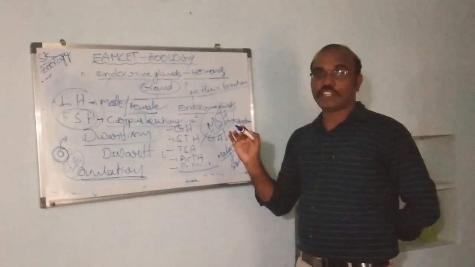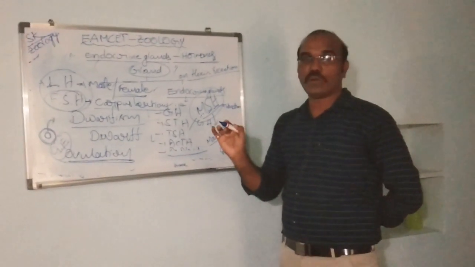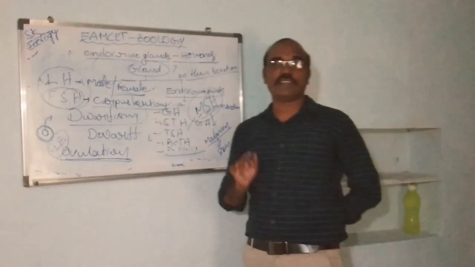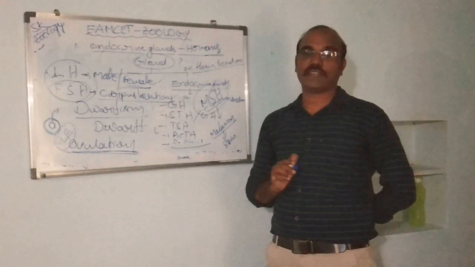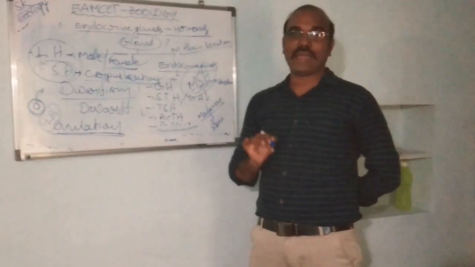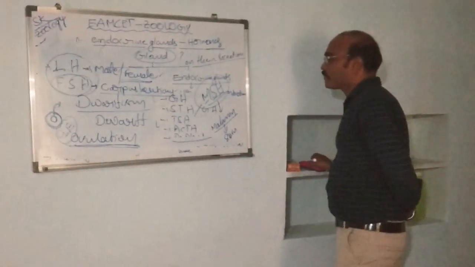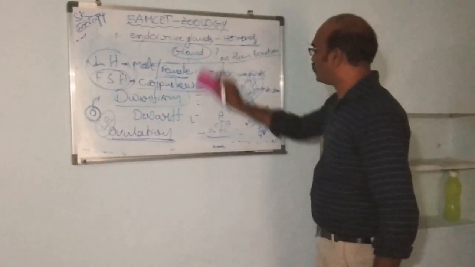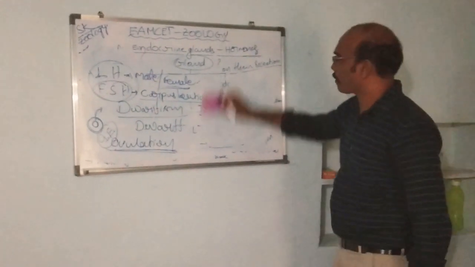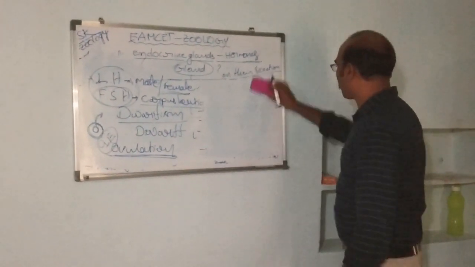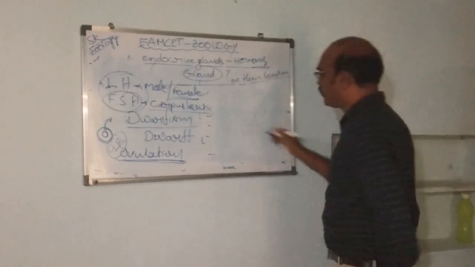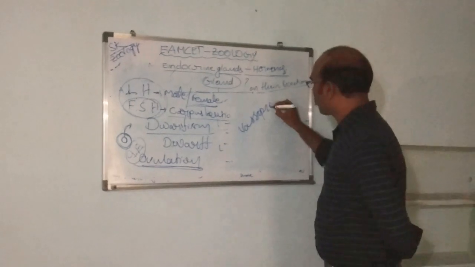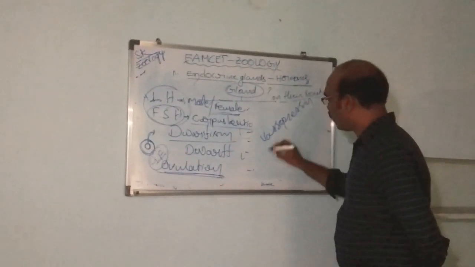The posterior lobe is also called the neurohypophysis. This neurohypophysis releases two types of hormones, vasopressin and oxytocin.